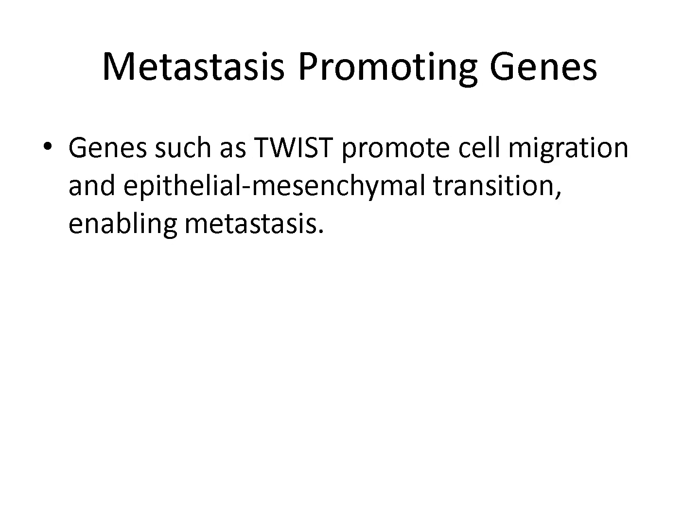On the flip side, some genes actively promote metastasis. A key example is the Twist gene, which plays a role in epithelial-mesenchymal transition, or EMT. This process gives cancer cells greater mobility and invasiveness. Other genes activate similar pathways that allow cancer to spread. Targeting these genes may reduce the metastatic potential of aggressive tumors.